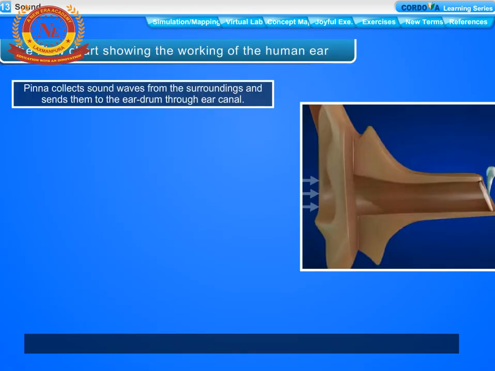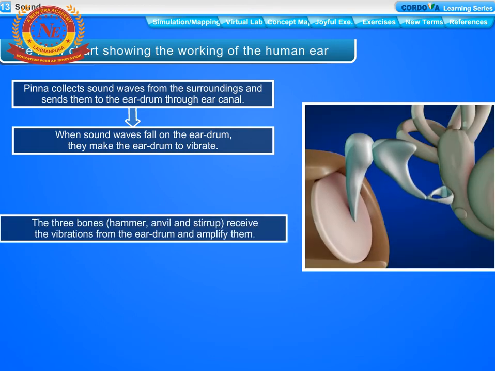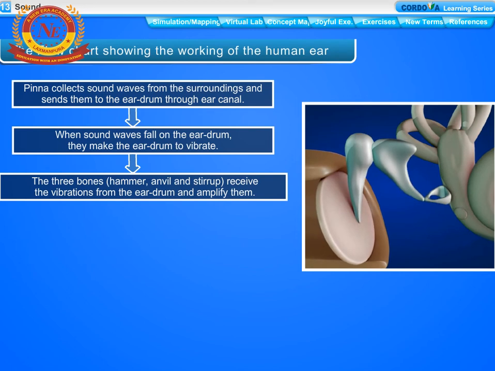Pinna collects sound waves from the surroundings and sends them to the eardrum through ear canal. When sound waves fall on the eardrum, they make the eardrum vibrate. The three bones, hammer, anvil and stirrup, receive the vibrations from the eardrum and amplify them.